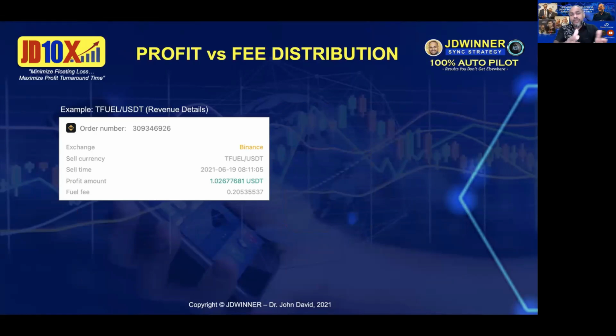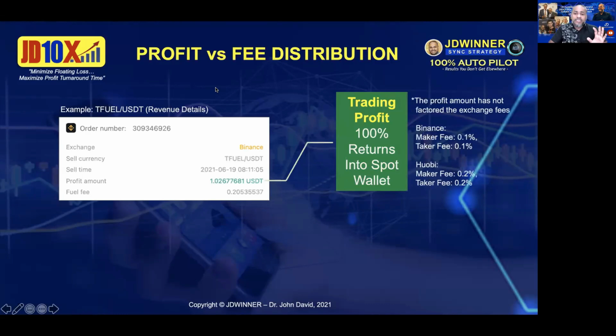If you look into your bot, every time the bot closes in profit, you can go into the revenue details and look at this detail over here. For example, for T-Fuel, the profit amount is $1.26 and so on. This is the profit. Can you see the fuel fee? The fuel fee is basically how many percent? 20% of that.